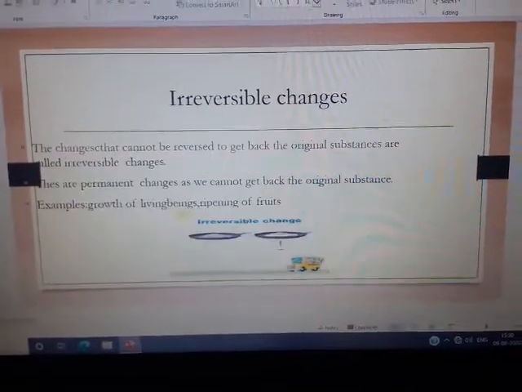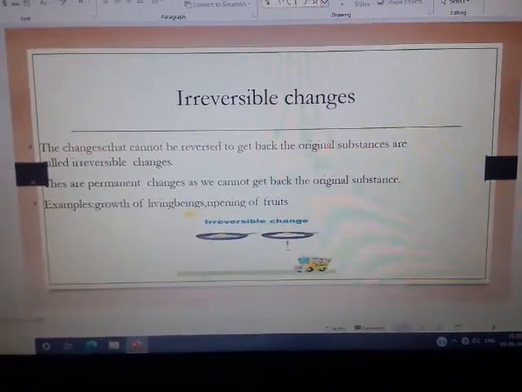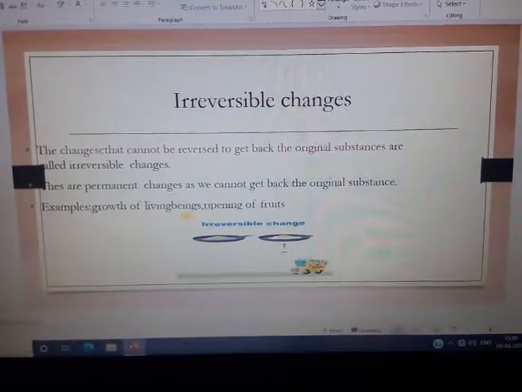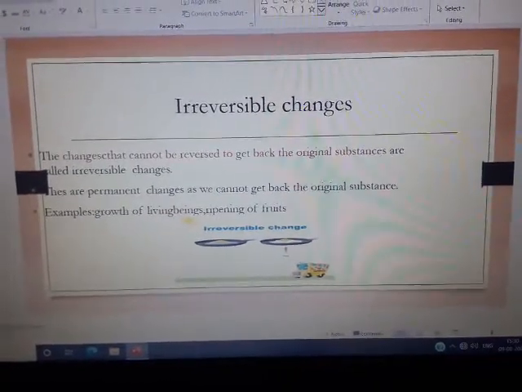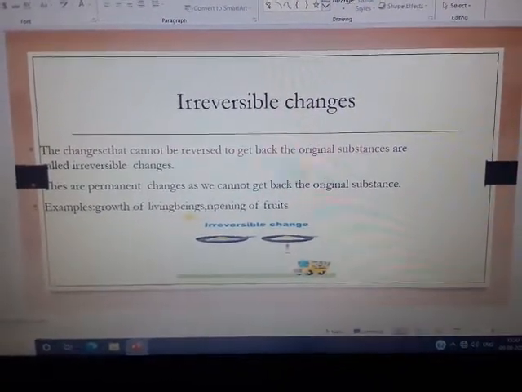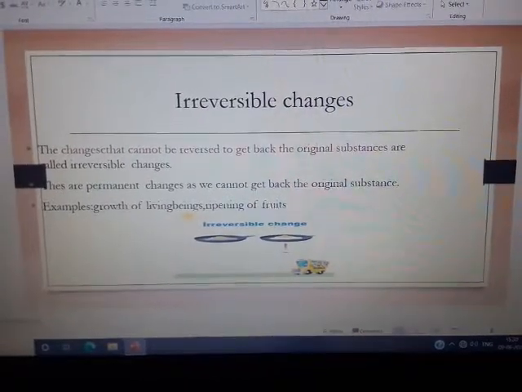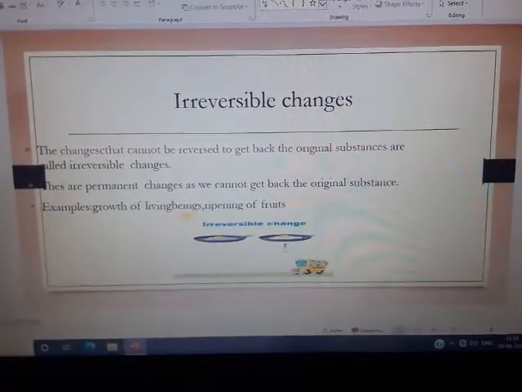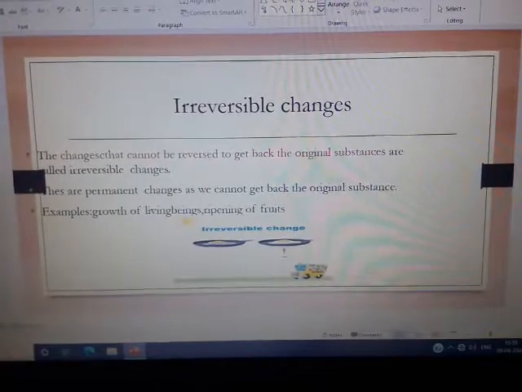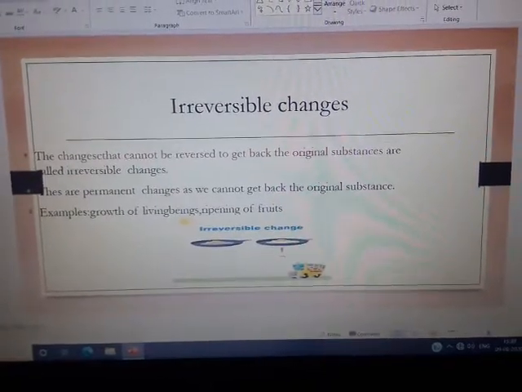Next one is irreversible changes. So it's an opposite of reversible changes. The changes that cannot be reversed to get back the original substance are called as irreversible changes. These are the permanent changes as we cannot get back the original substance.